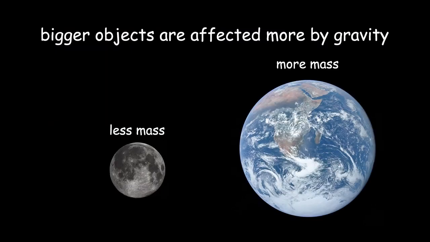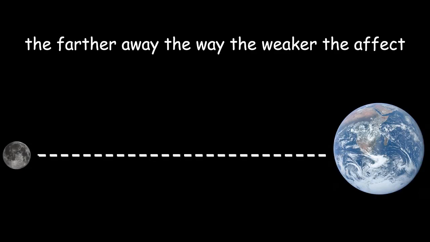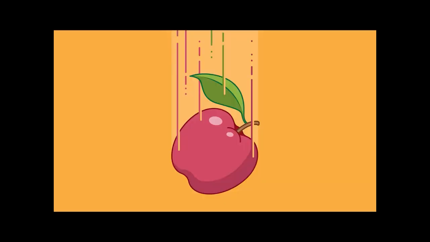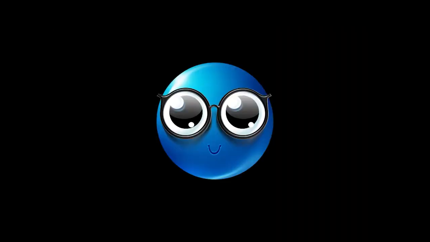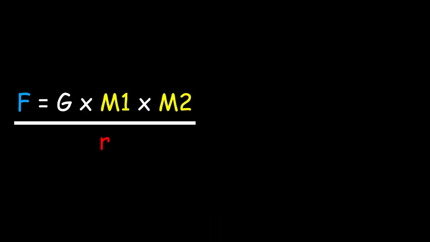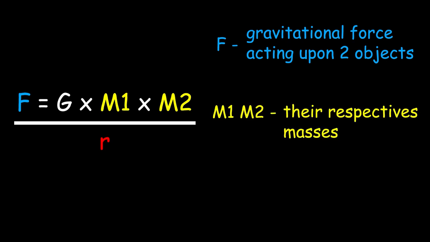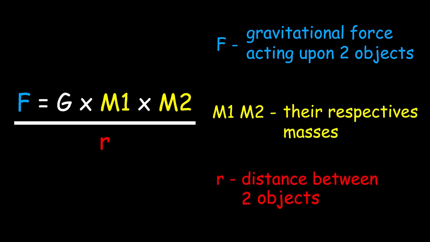This gravitational force becomes stronger as the mass of the objects increases, and weaker as the distance between them increases. So that's why even though there are stars millions of times bigger than the Earth, they don't have any noticeable gravitational force on you, because they're insanely far away. The main formula for calculating gravitational force is defined as F equals G times M1 times M2 divided by R squared, where F is the gravitational force acting upon the two objects, M1 and M2 are their respective masses, and R is the distance between the two objects.